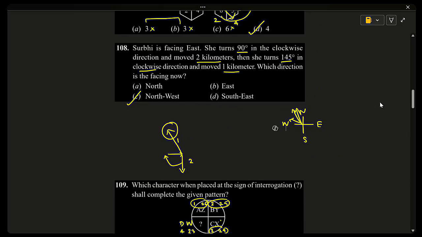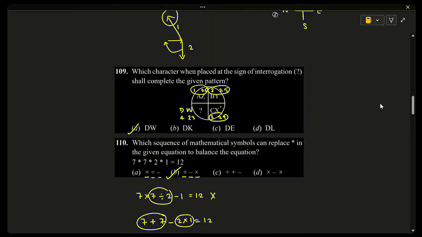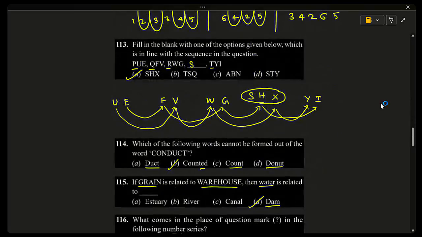Sir, one more doubt. Sir, 113. 113, yes. See, first letters are very clear, right? P, Q, R, S, T. First letters are clear, right? Sir, one group keep and one group come, no, sir? U plus 1 is W. What I'm saying is, in every group, the pattern of the first letter is clear, right?